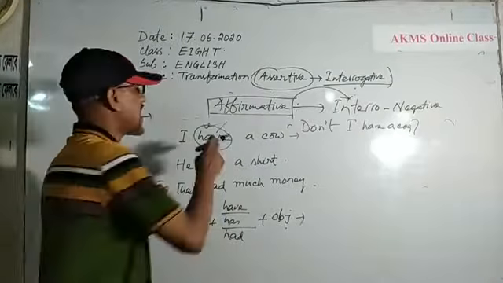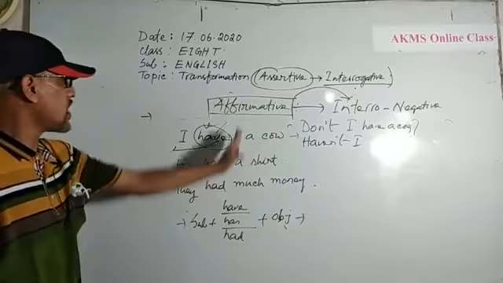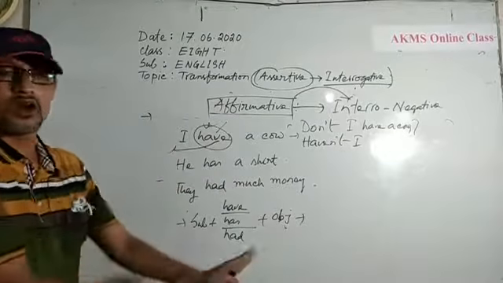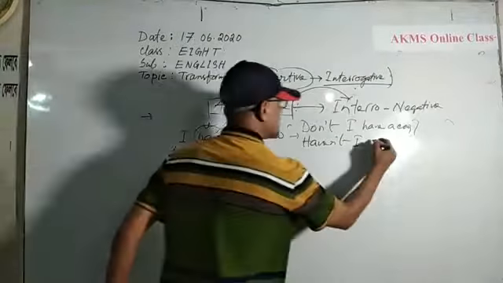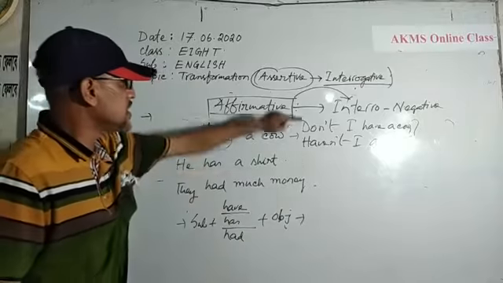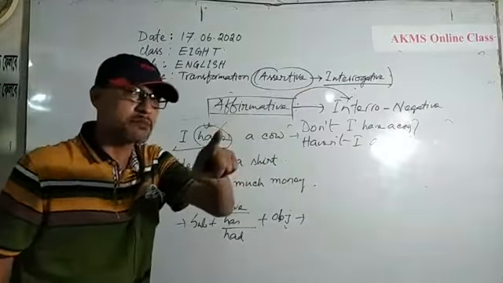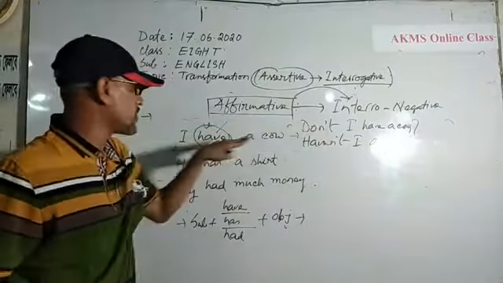I have taken this have. Haven't I? Okay, there is no principal verb and I will not use it. So, haven't I a cow? Both the sentences are correct. Here I have used have as principal verb and here I consider have as an auxiliary verb.